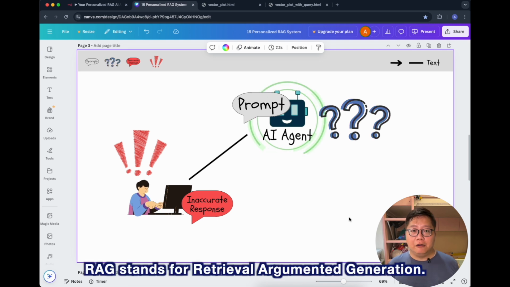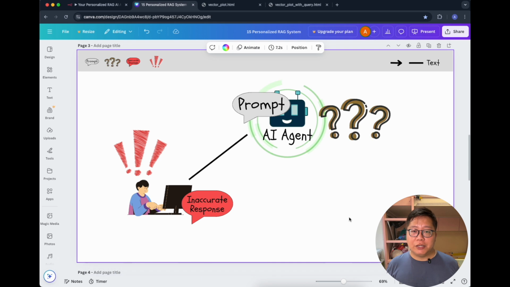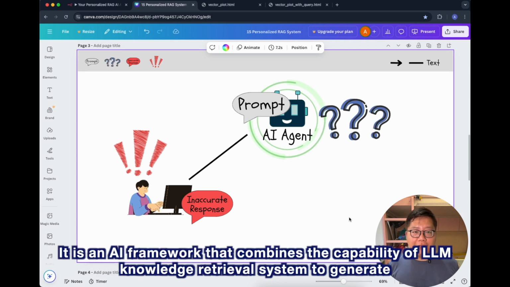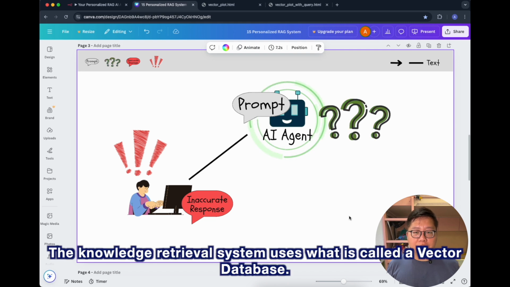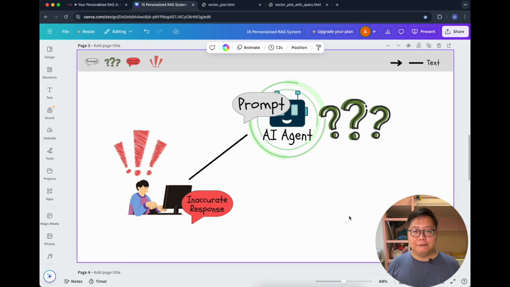RAG stands for Retrieval Augmented Generation. It is an AI framework that combines the capability of an LLM with a knowledge retrieval system to generate more accurate responses. The knowledge retrieval system uses what's called a vector database.